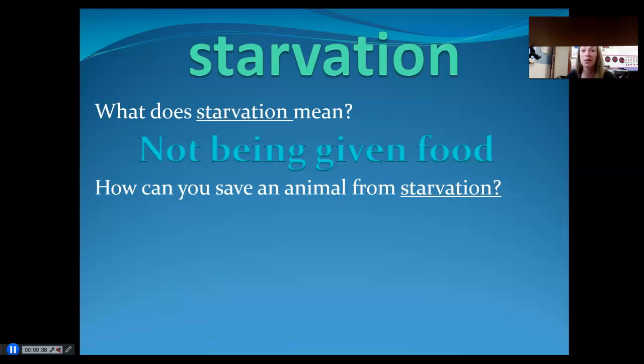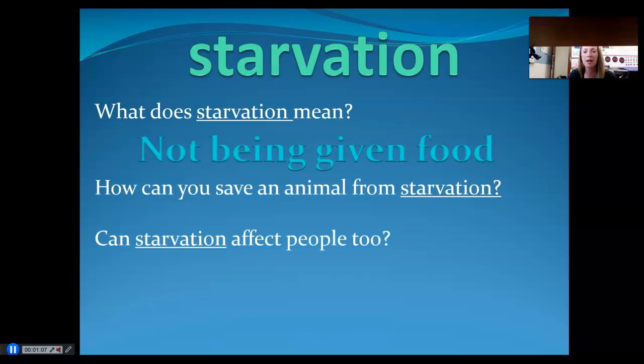Now, you can also have an animal not be given enough food. So how can you save an animal from starvation? Well, maybe you call the Humane Society. The Humane Society is a place that takes in stray animals that may need to be fed. Maybe if you get permission from your families to put some food out to help save that animal from starvation. All of those things would be ways to help an animal from starvation.